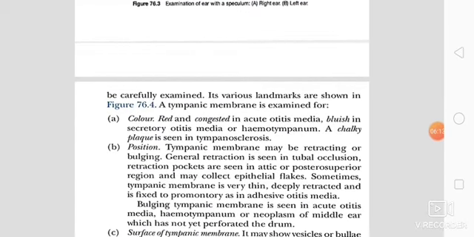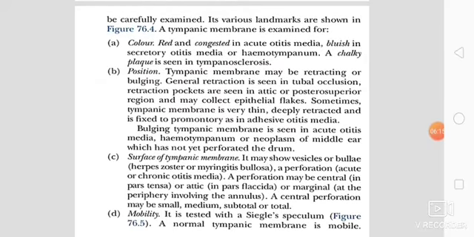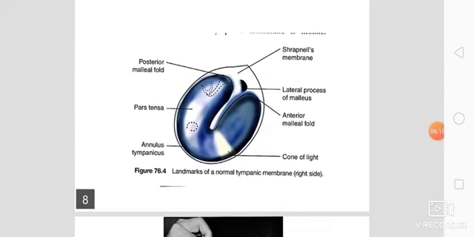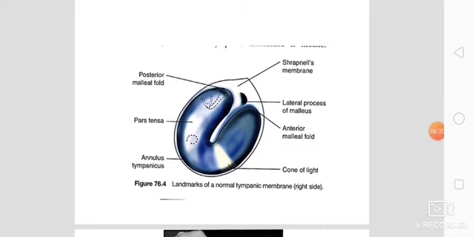Its various landmarks are shown in the image. These are the landmarks of the tympanic membrane. On the superior side there is Shrapnell's membrane, on the lower side there is pars tensa, then there is the annular ring in the periphery which is called the annulus tympanicus, and in the inferior portion there is the cone of light.